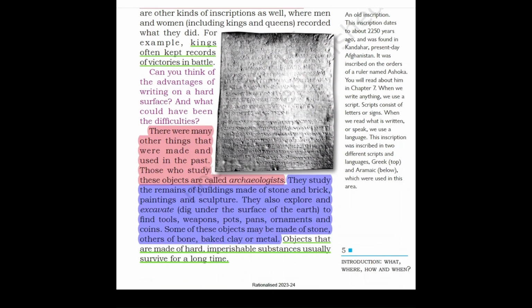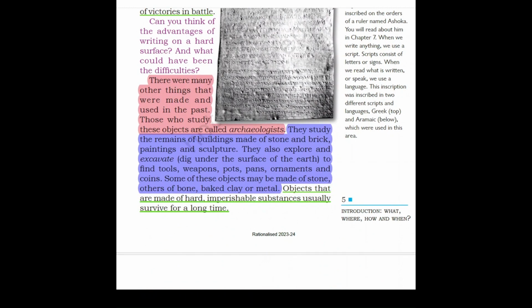Now, there were many other things that were made and used in the past. Those who study these objects are called archaeologists. They study the remains of buildings made of stone and brick, paintings and sculpture. They also explore and excavate. What is the meaning of excavate? Dig under the surface of the earth.